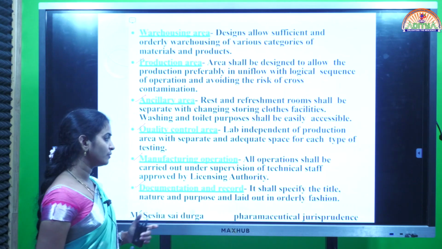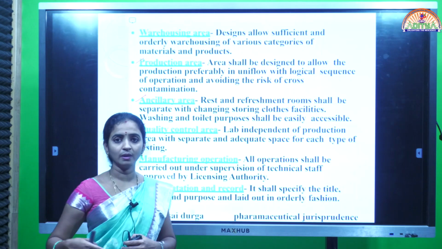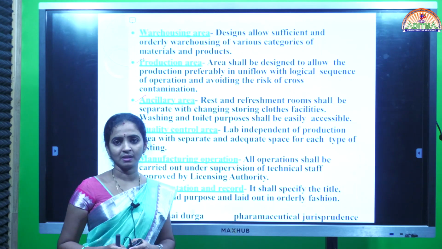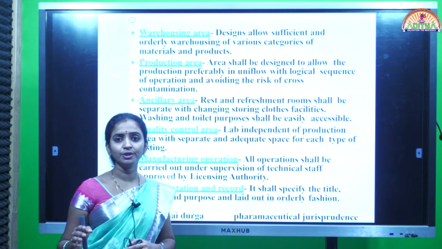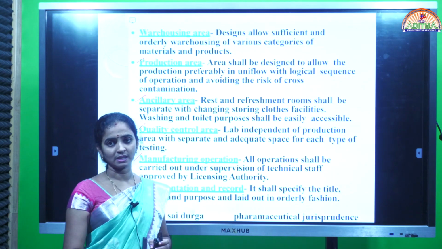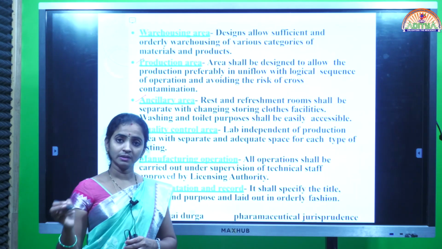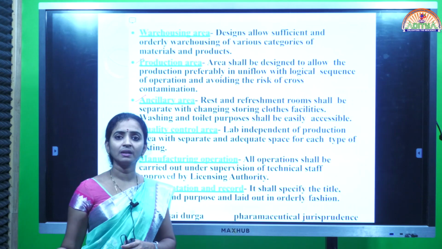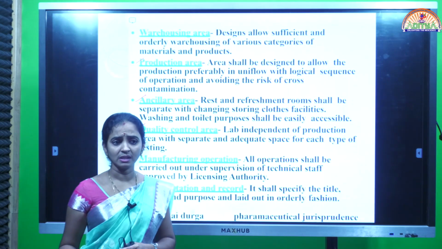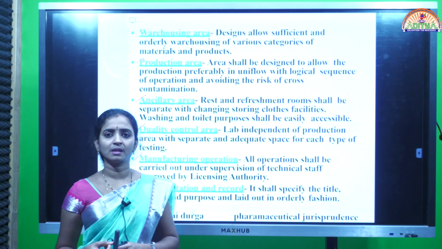In the manufacturing area, when all these procedures are carried out, there should be the required space in between each and every unit operation. So the drying will be carried out in a particular place, the production will be carried out in a particular area, and that production area must be separated from the quality control area. Quality control area means where the in-process quality control tests are carried out.